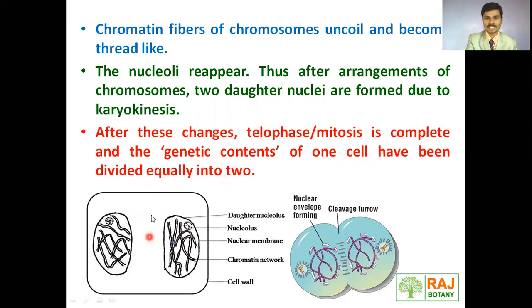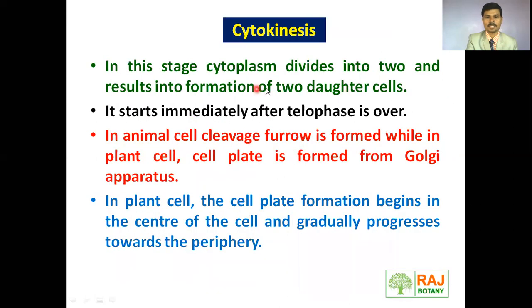At the end of telophase, the genetic content is distributed equally, but the cytoplasm still remains undivided, and that happens during cytokinesis. In this stage, the cytoplasm divides into two cells, resulting in two daughter cells. It starts immediately after telophase is over.